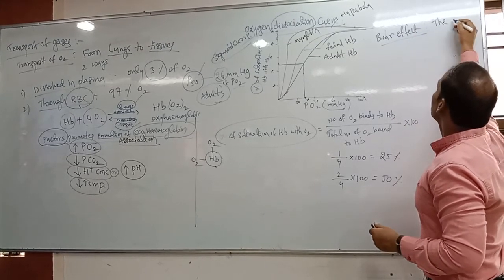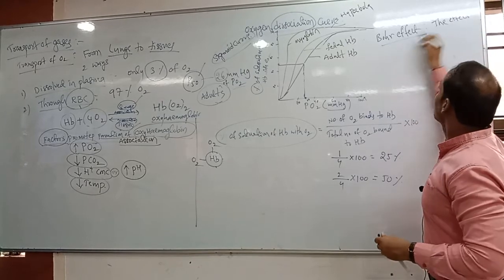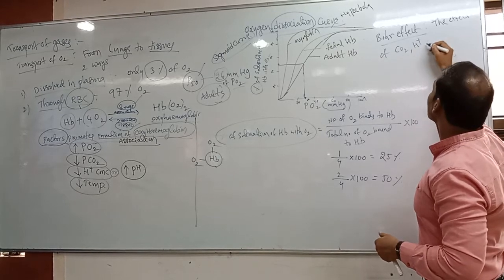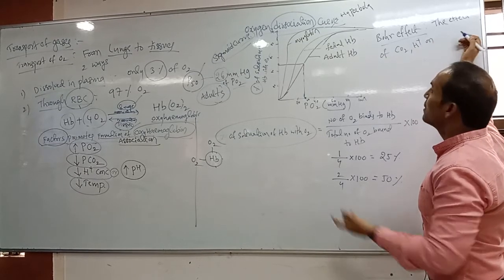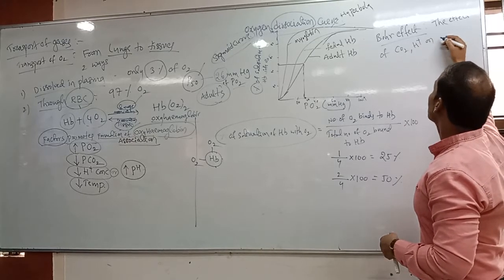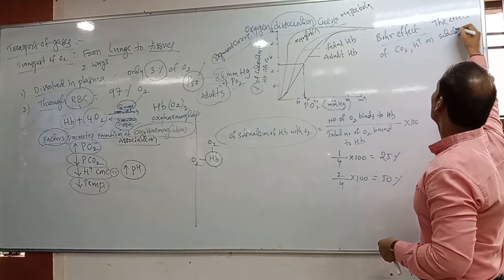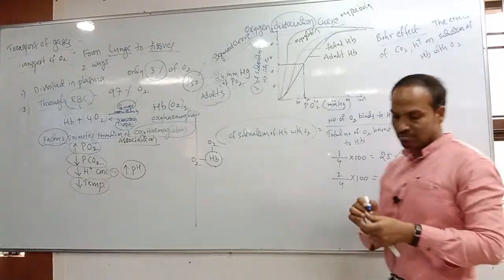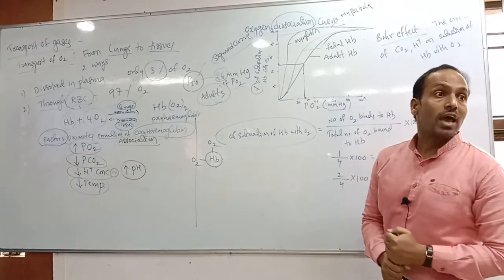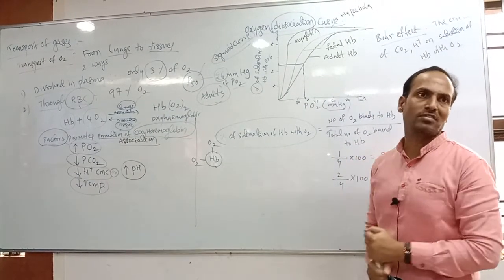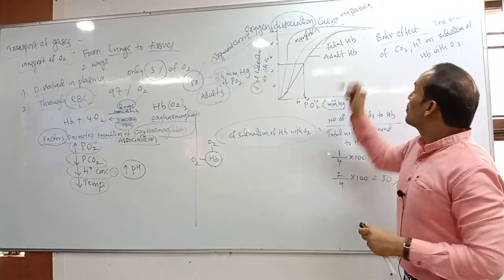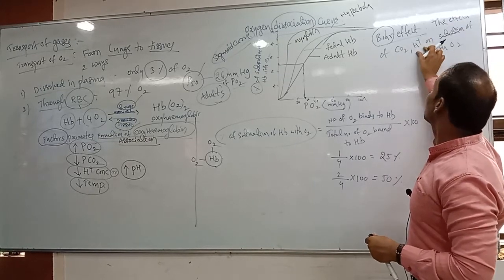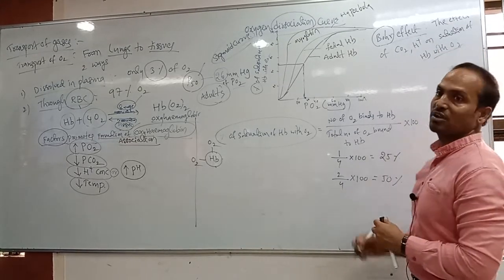What did he say? The effect of carbon dioxide and H plus on which one? It is completely affecting the saturation of hemoglobin with oxygen. Bohr has given clarity about this, so we call it the Bohr effect: the effect of carbon dioxide and H plus ions on the saturation of hemoglobin with oxygen.